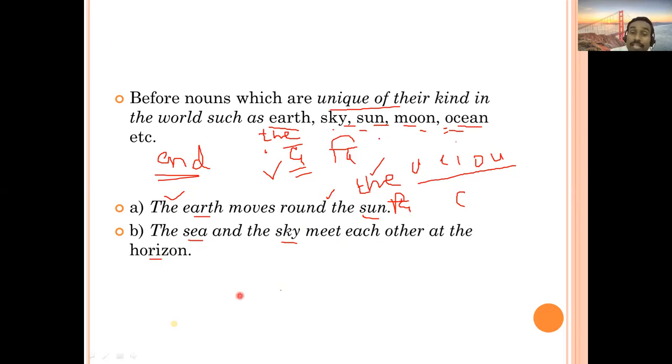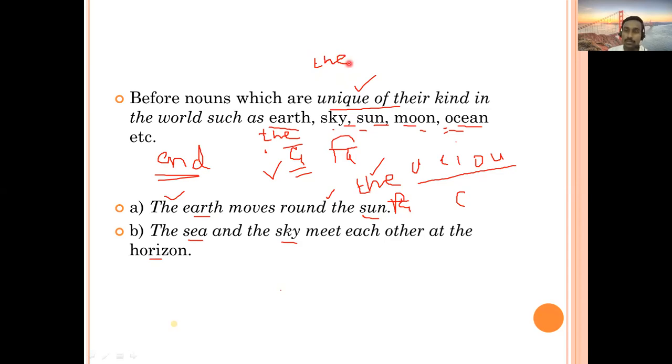Other unique things can be man-made also, like Taj Mahal. For Taj Mahal also people use the Taj Mahal, because that is also a unique thing. Again, great monuments will come here, or the Great Wall of China also. There also people use the Great Wall of China and many other things which are unique things for them.